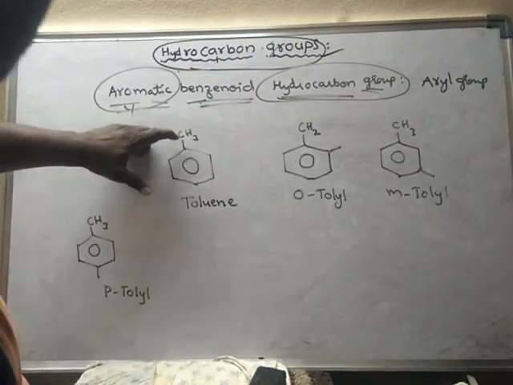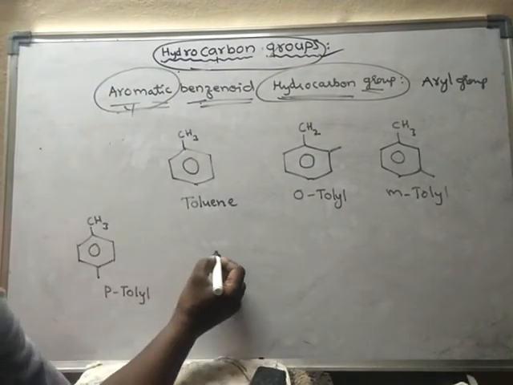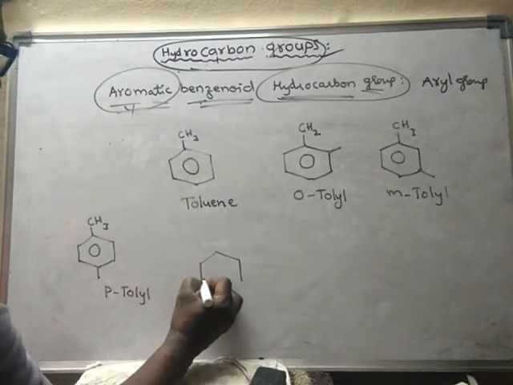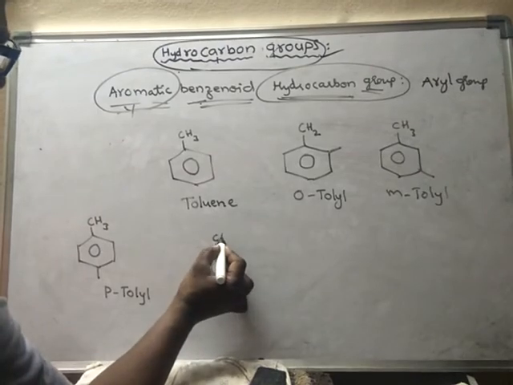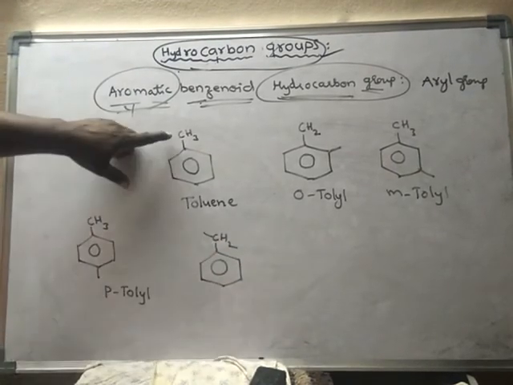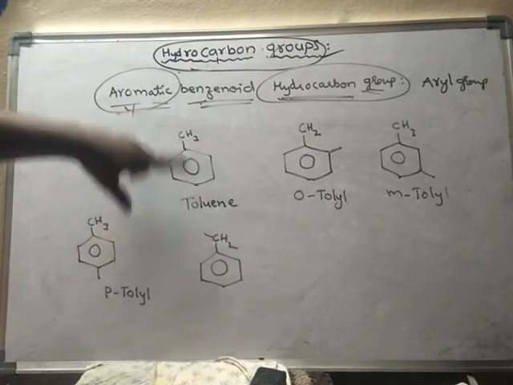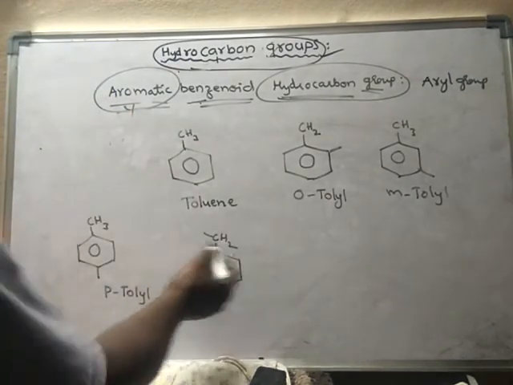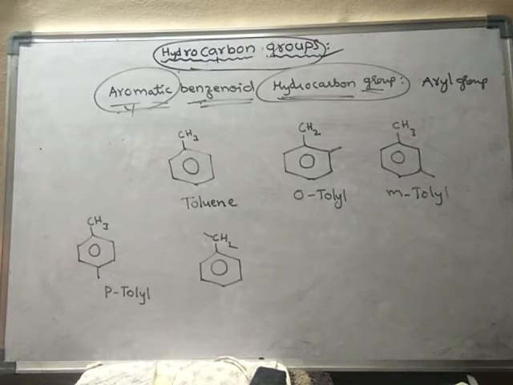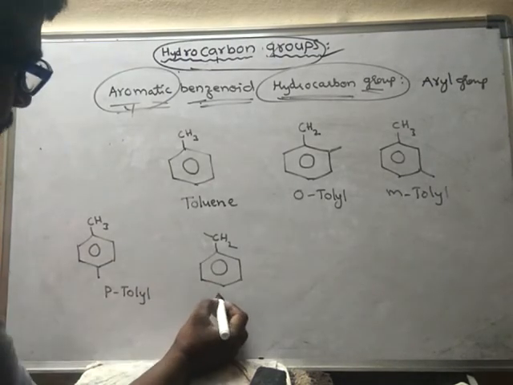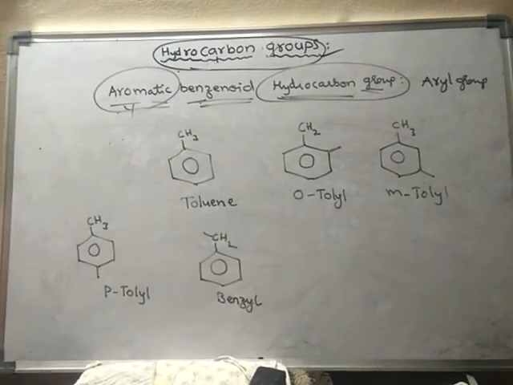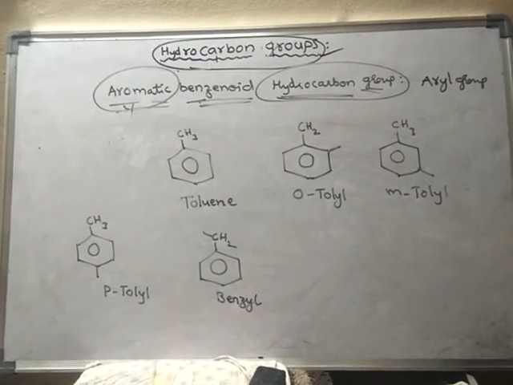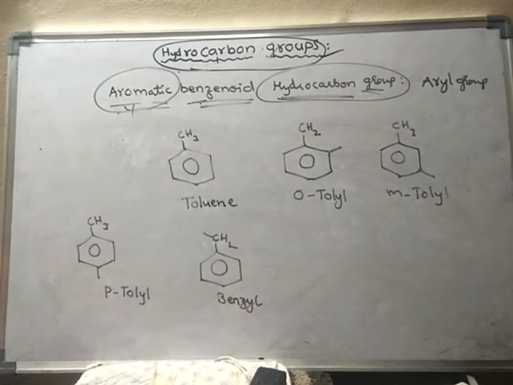Suppose I want to remove hydrogen from the methyl group. This carbon already has 3 hydrogens. If I remove one hydrogen from this carbon, then this group is said to be benzyl. This is most important. Benzyl group, BENZYL. This benzyl group is most important.